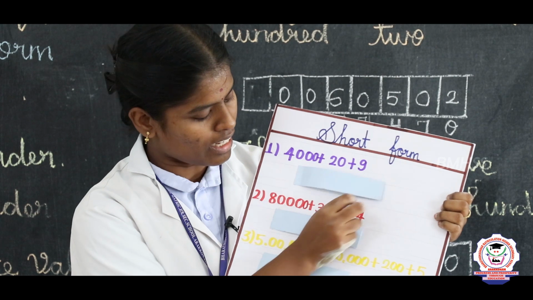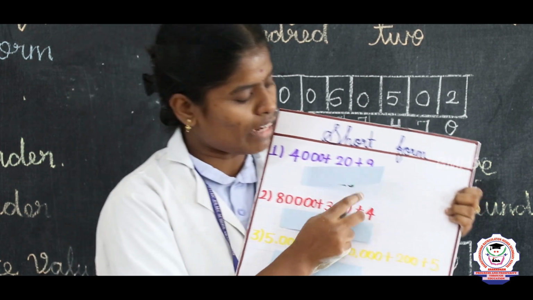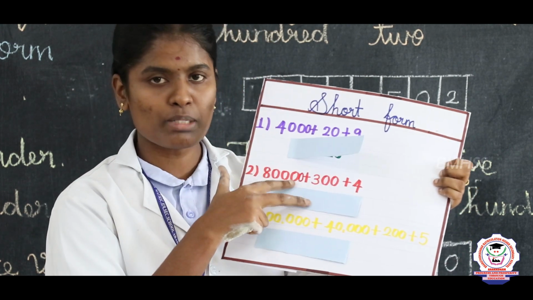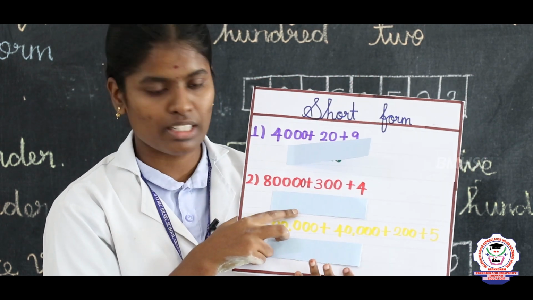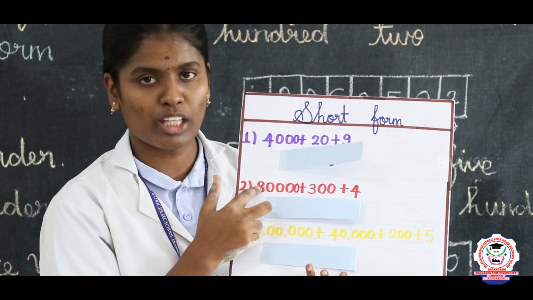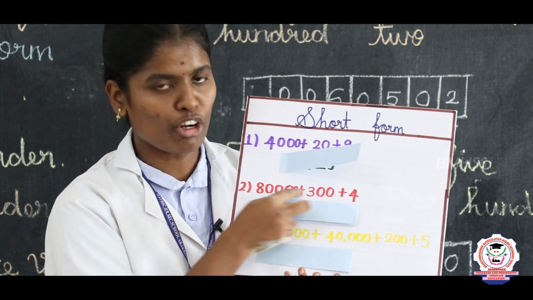The next one is, they give the 1's place value is 4 and the 10's place value is missing, and the 100 place value is 300 and the 1000 place value is missing. The 10,000 place value is 80,000. Listen here, the short form of this number is,